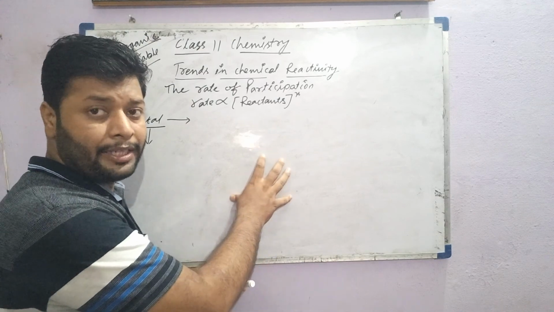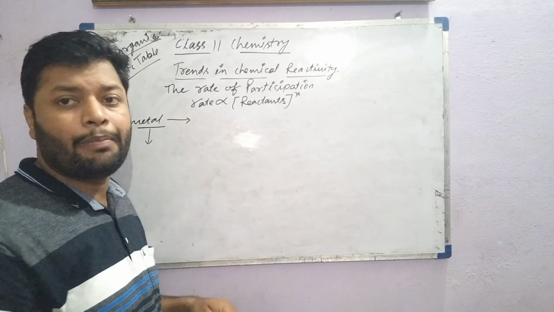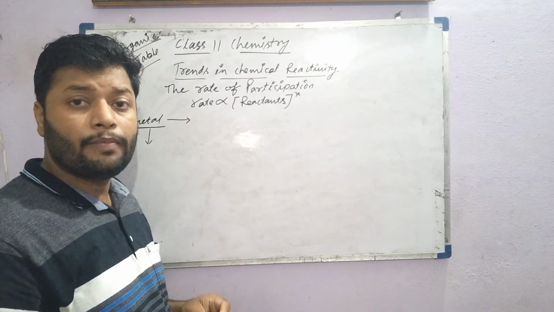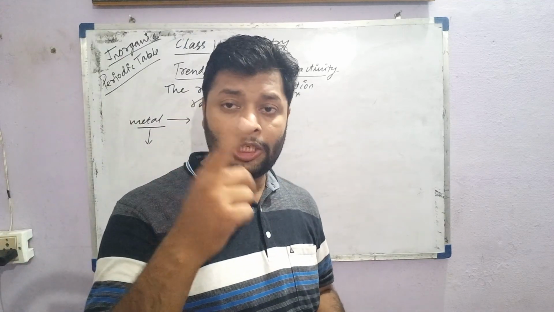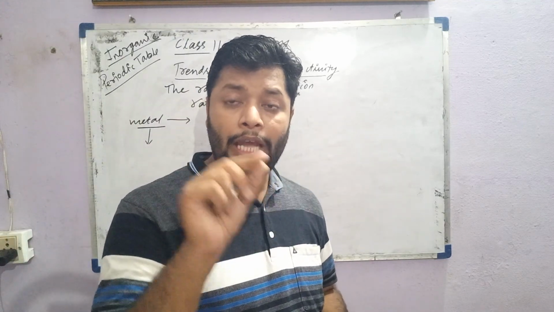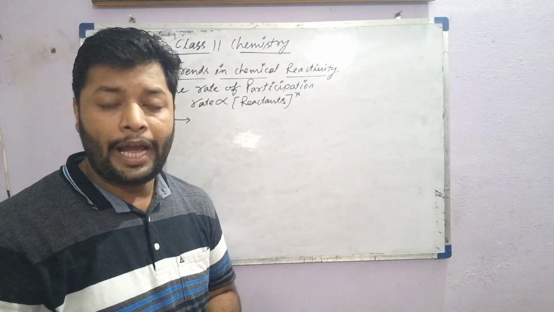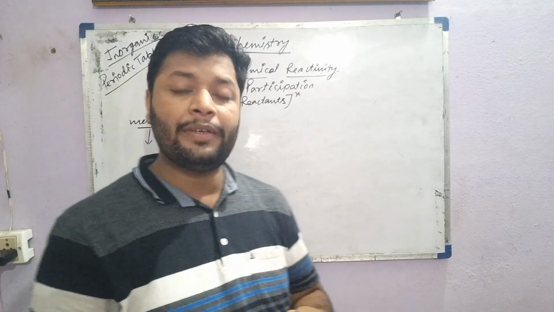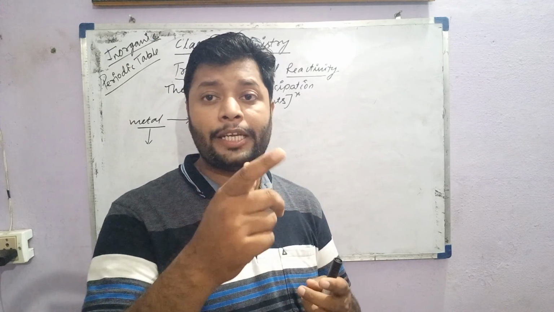Like d-block metals have a lower reactivity than s-block metals. Even in the f-block, lanthanoids and actinoids, the actinoids are reactive because of nuclear reactions, a radioactive phenomenon. Actinoids are radioactive and that's why they are reactive. But chemically, they are not very reactive like alkali metals and alkaline earth metals.